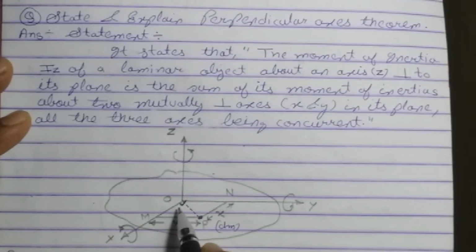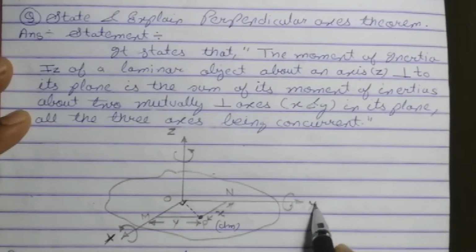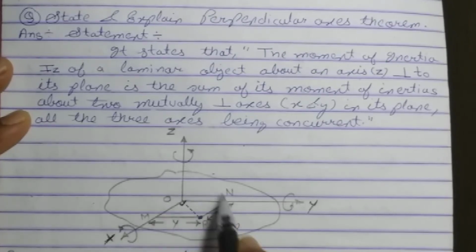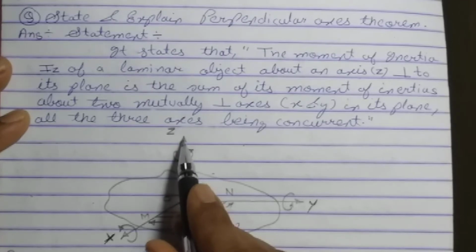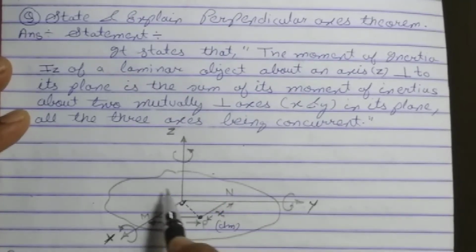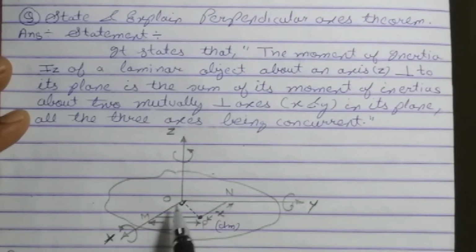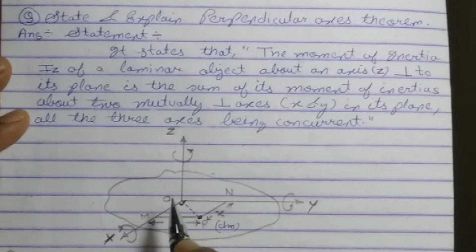You can see here, the x-axis and y-axis both are in the same lamina, the same plane of a rigid body. There is one more axis of rotation which is perpendicular to the plane lamina as well as perpendicular to the two mutually perpendicular axes which are in the same lamina.